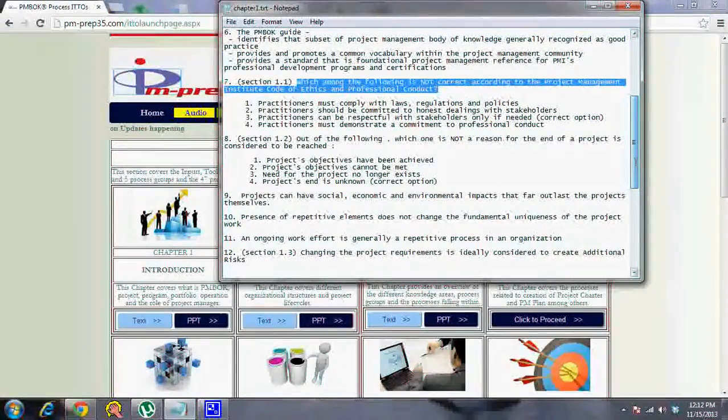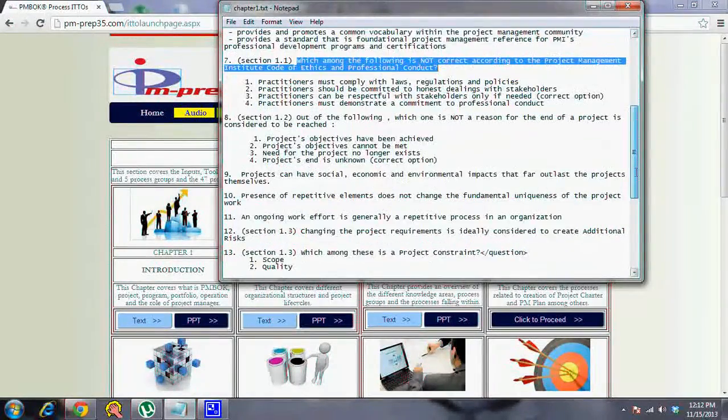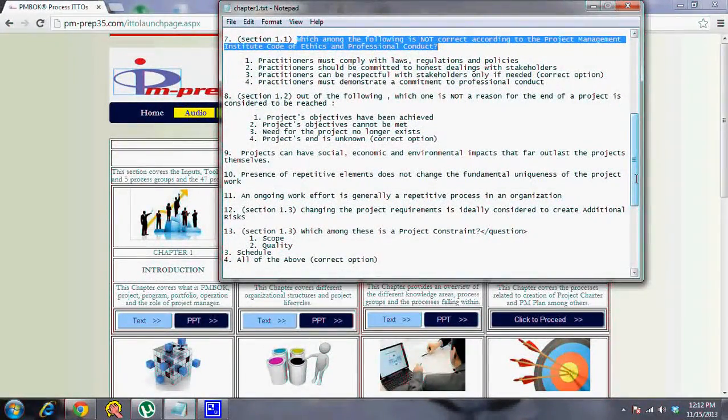Next one, projects can have social, economic, and environmental impacts that far outlast the projects themselves. Economic is different from economical. Again, this is a play with words. It's not economical, it's economic. Socio-economic and environmental impacts that far outlast the projects themselves.